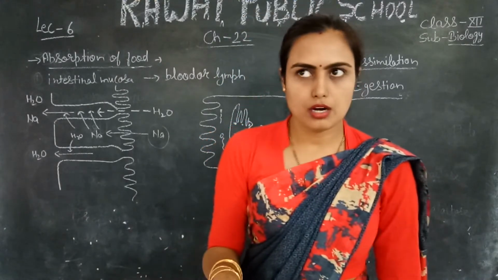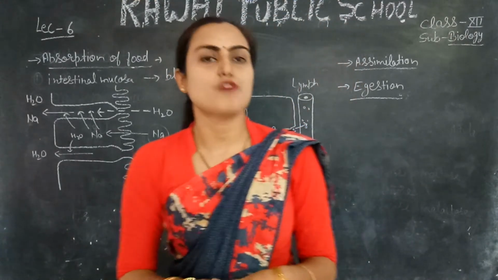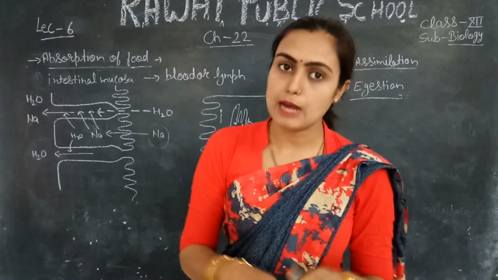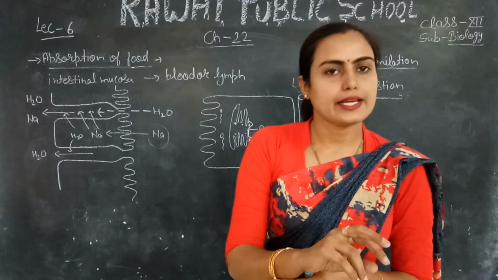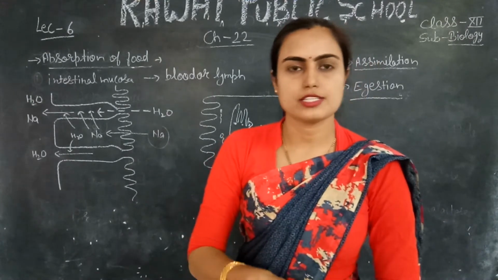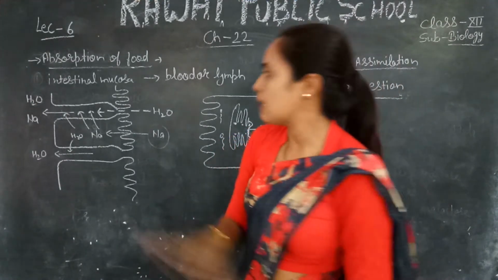So this is the method of absorption of sodium ion and water. Glucose, maltose and any other nutrients, for example vitamins, are absorbed from the intestinal mucosa with the help of diffusion into the blood capillaries. Diffusion simply means movement from the higher concentration to the lower concentration. So these are transmitted with the help of diffusion.